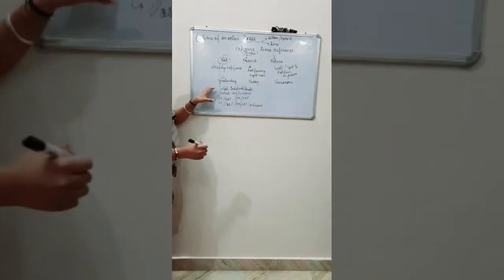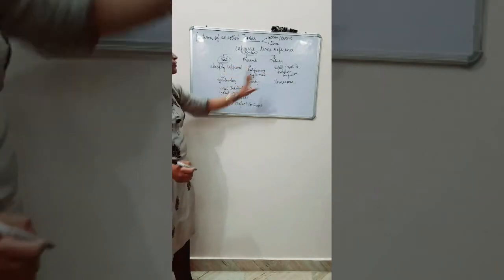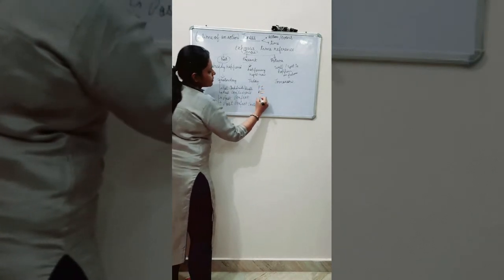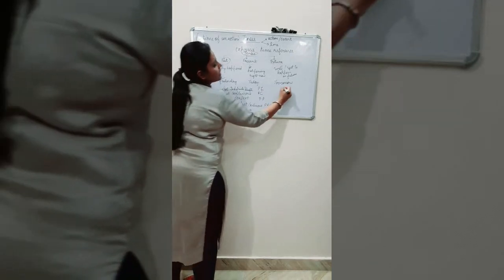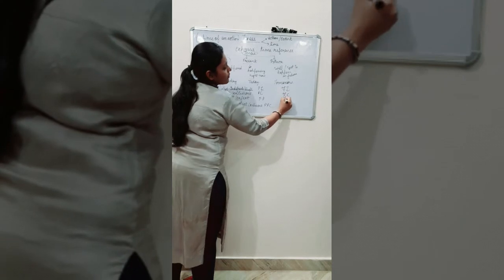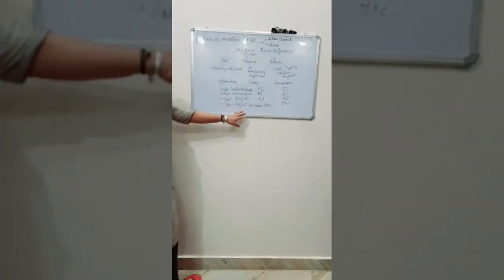Similarly, there are four types for each: present indefinite, present continuous, present perfect, present perfect continuous. Similarly, future indefinite, future continuous, future perfect, future perfect continuous. I hope this is clear to all.